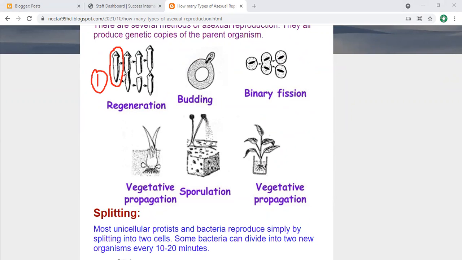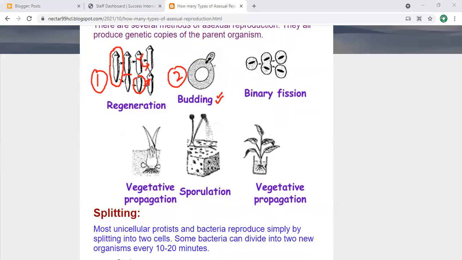So in this way, when it splits into two, it can regenerate its lower part. This one can regenerate its lower part, and the lower part that is also divided can regenerate the upper part. This is also a type of asexual reproduction. Now second is budding. We will discuss this one in detail.